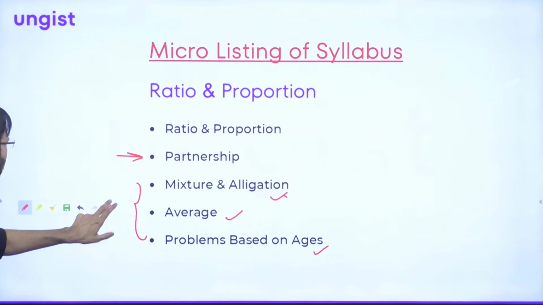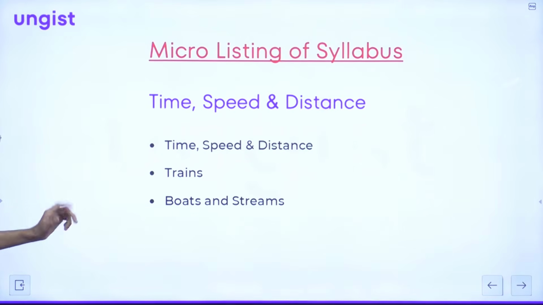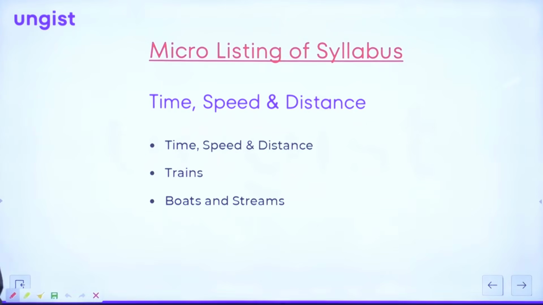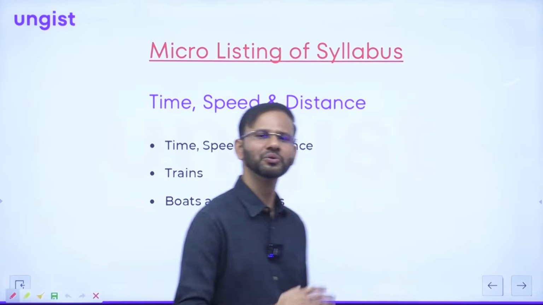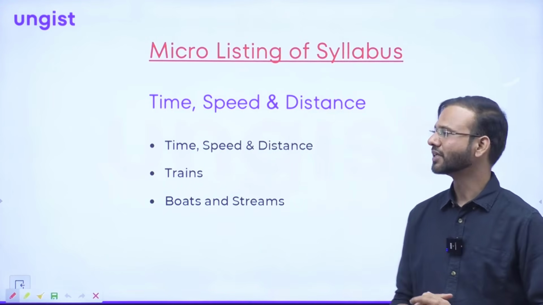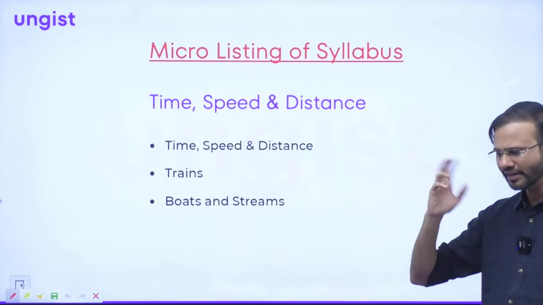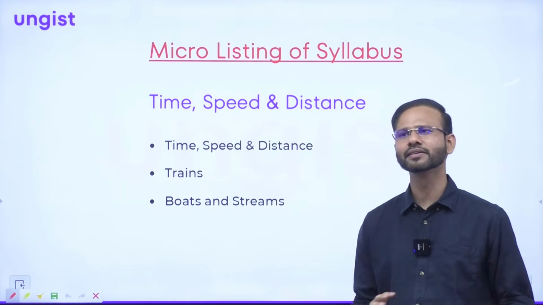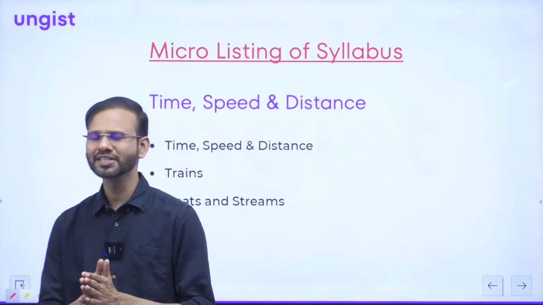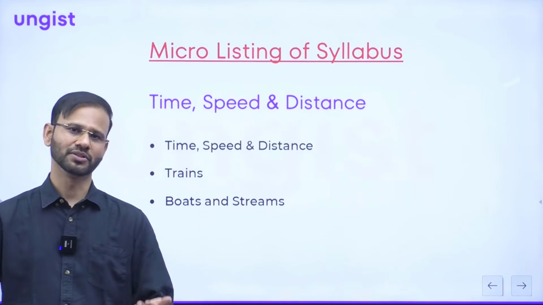The next capsule is time, speed and distance. So friends, again, time, speed and distance is a very logical topic. You have to think a lot while solving these types of questions, right? Time and work is a very logical topic, and here, time, speed and distance is also logical, and this topic is related to your day-to-day activity also, right?